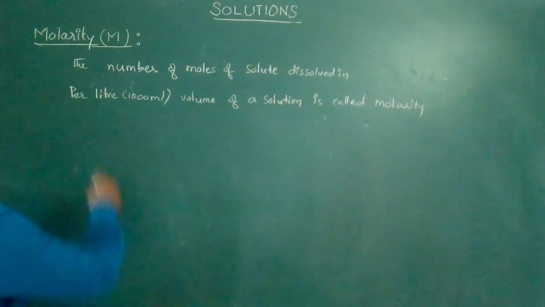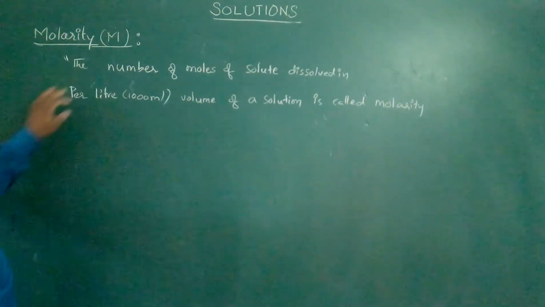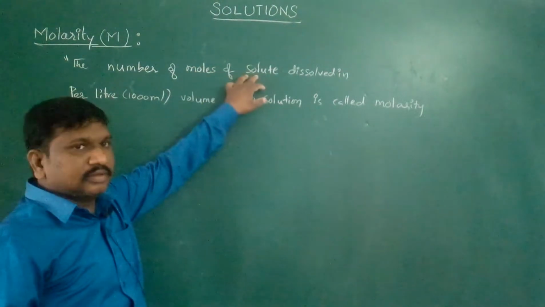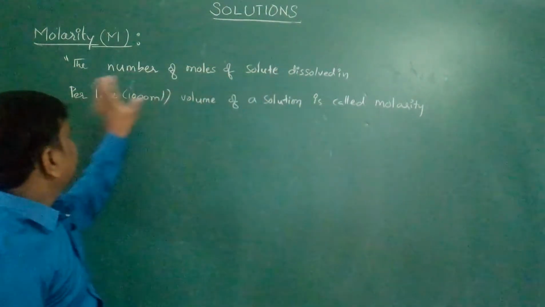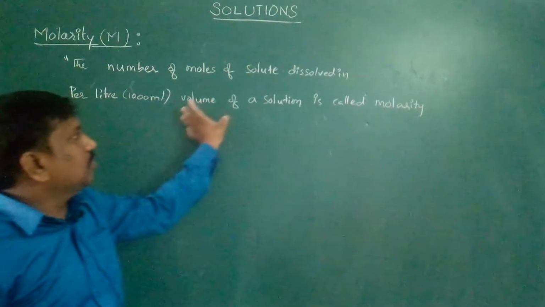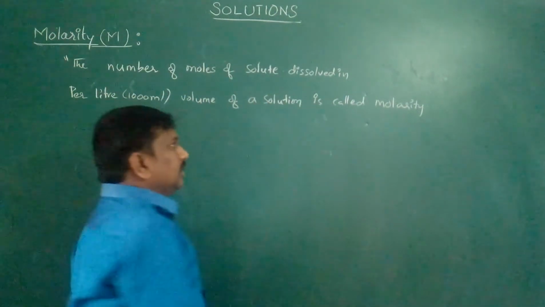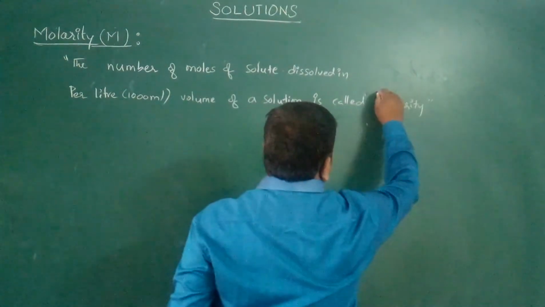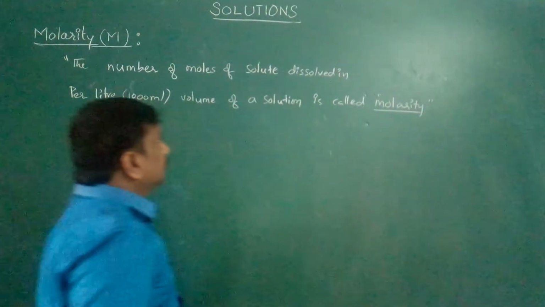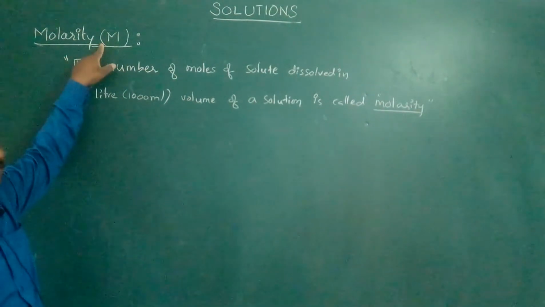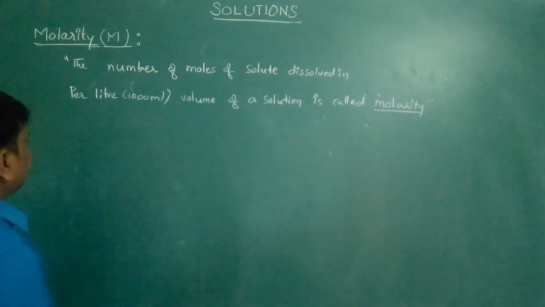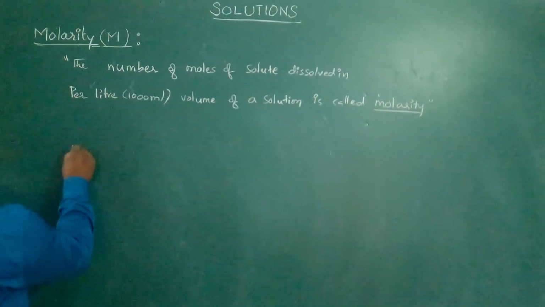What is the definition of molarity? The number of moles of solute dissolved in per liter volume of a solution is called molarity. Okay, it is denoted by a letter capital M. Okay, next, molarity.